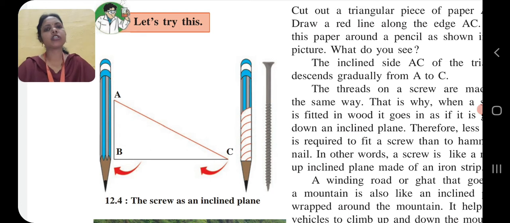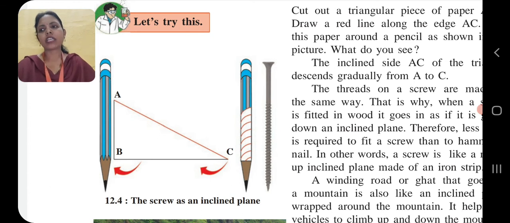Now, related to this only, one more question is there. A winding road or ghat that goes up a mountain is also like an inclined plane wrapped around the mountain. It helps big vehicles to climb up and down the mountain easily. So here the answer will be a winding road or ghat that goes up a mountain is like an inclined plane wrapped around the mountain. Point is clear?